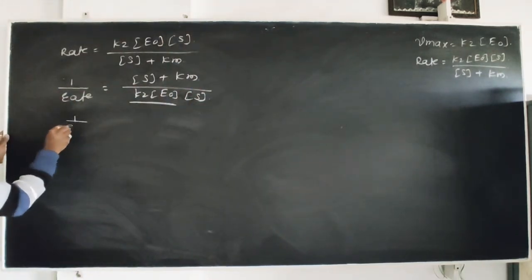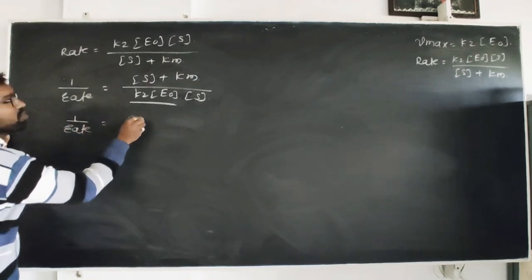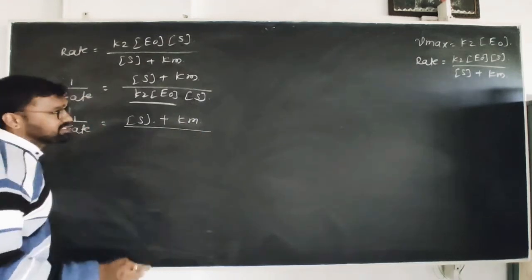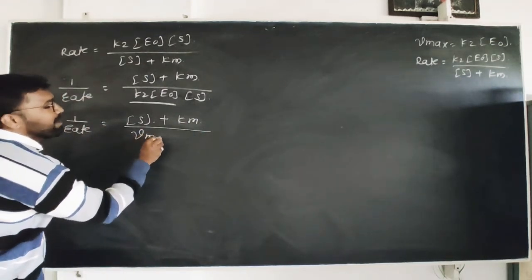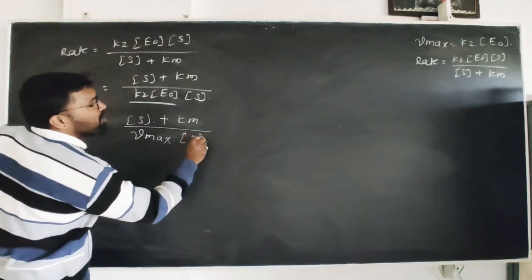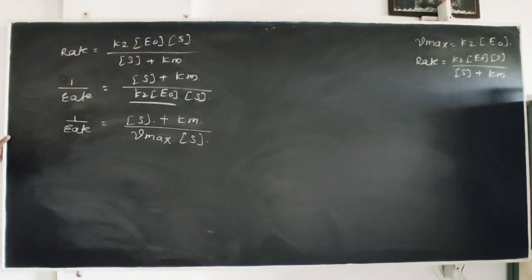Therefore, 1 upon rate is equal to concentration of substrate plus the Michaelis and Menten constant, divided by Vmax, that is maximum velocity or maximum rate, into the concentration of substrate.